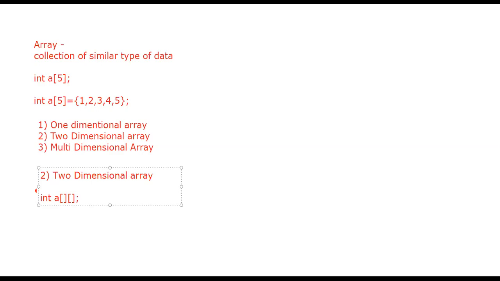This is two dimensional. The first square bracket is for the first dimension, which we use for rows, and the second is for the second dimension, which we use for columns. Okay, guys, clear?